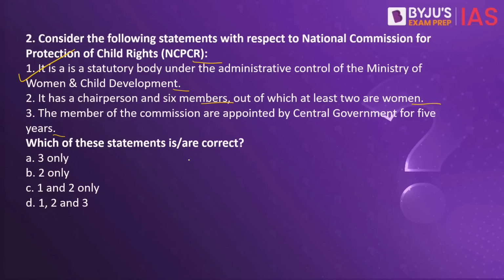The mandate of this commission is to ensure that all the laws, policies, programs and administrative mechanisms are in consonance with the child rights perspective as enshrined in the Constitution of India and also the UN Convention on Rights of the Child. Now talking about the composition of this commission. This commission has a chairperson and also 6 members, out of which at least 2 of them have to be women. So statement number 2 is also correct.